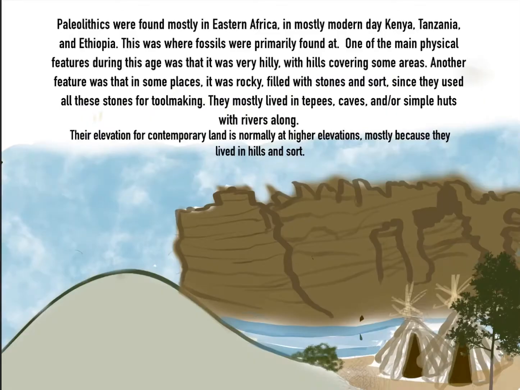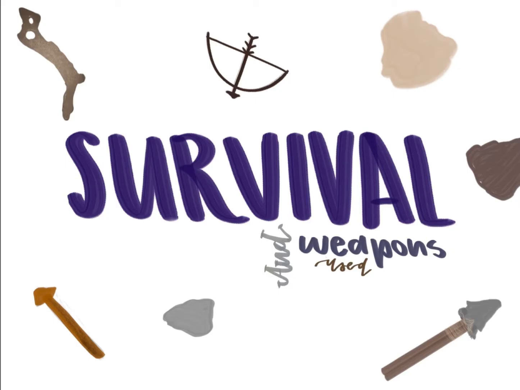Topography and where they lived. Paleolithic people were found mostly in eastern Africa, in mostly modern-day Kenya, Tanzania, and Ethiopia. This is where fossils were primarily found. One of the main physical features during this age was that it was very hilly, with hills covering some areas. Another feature was that in some places it was rocky, filled with stones and such. Since they used all these stones for tool making, they mostly lived in teepees, caves, and other simple huts with rivers along.